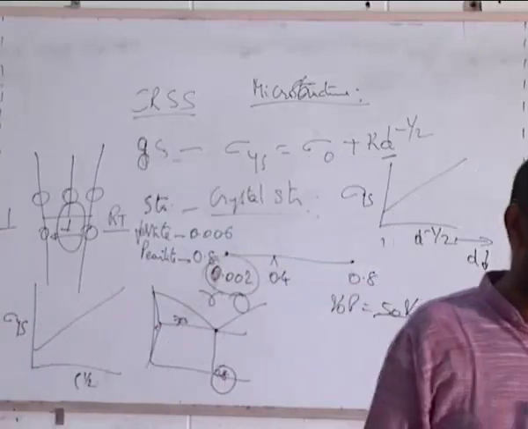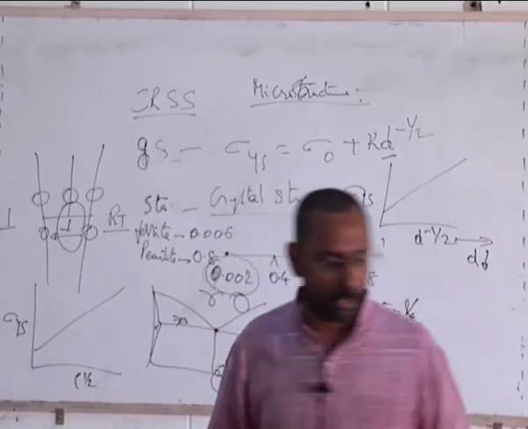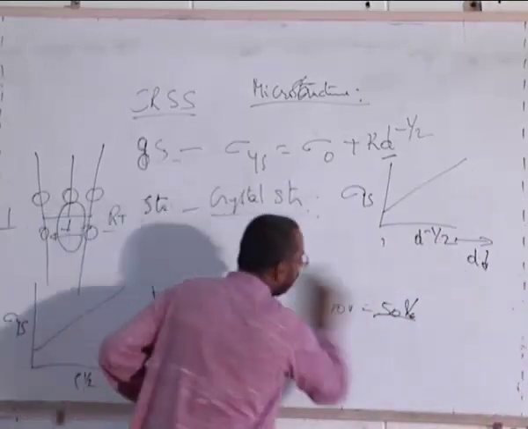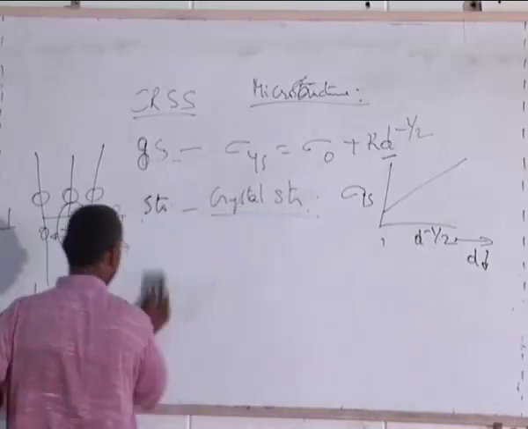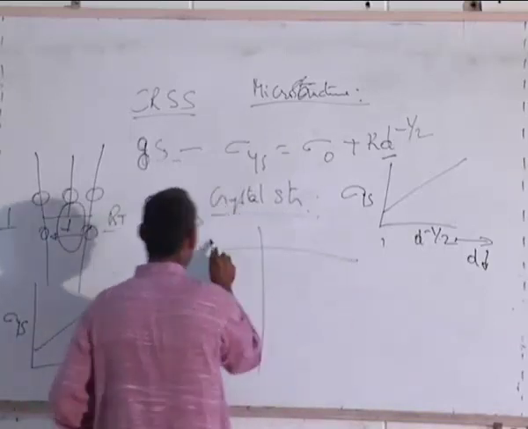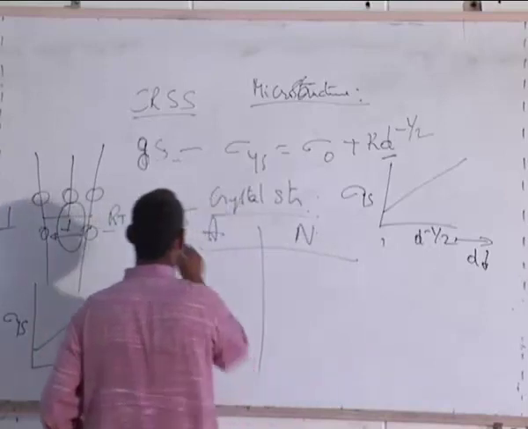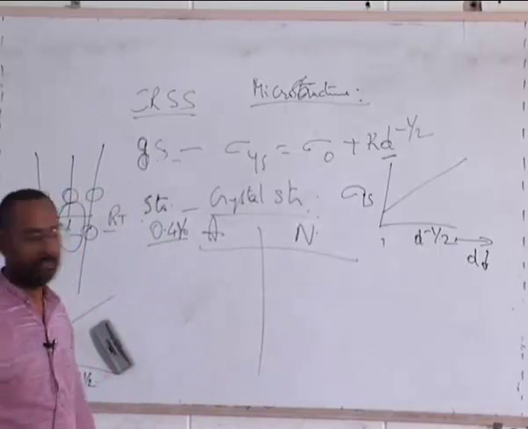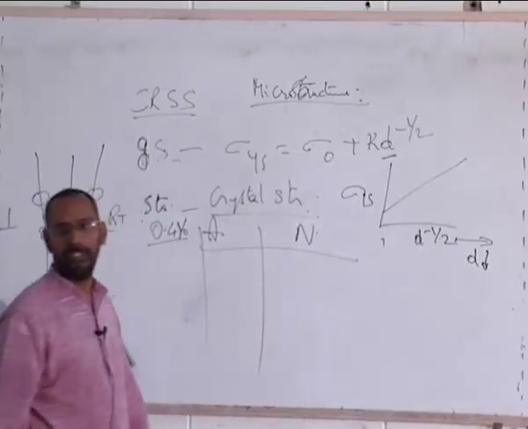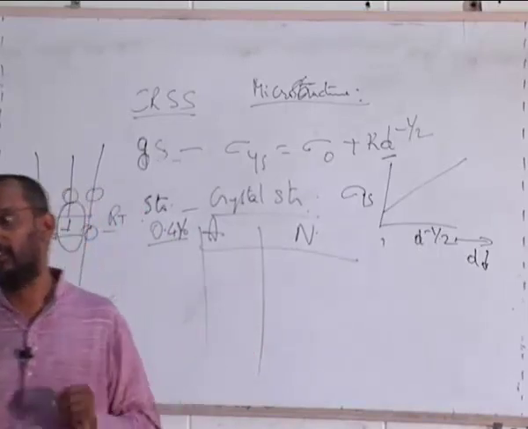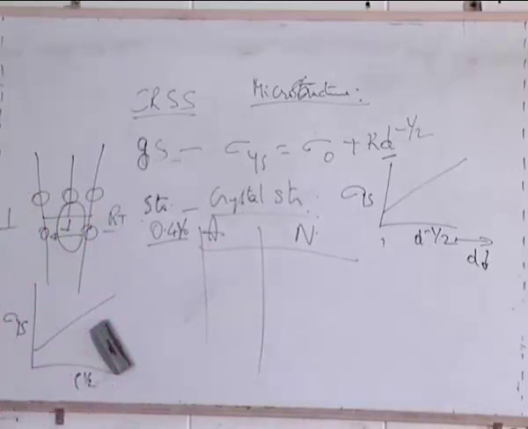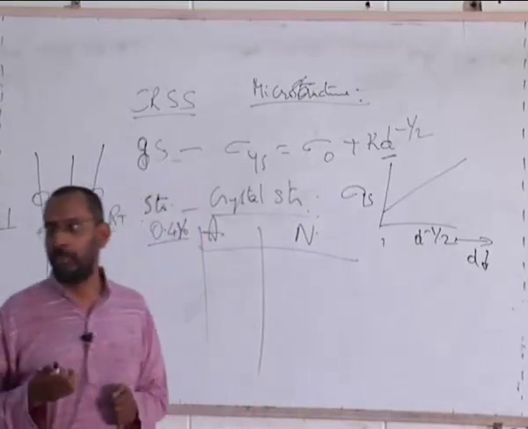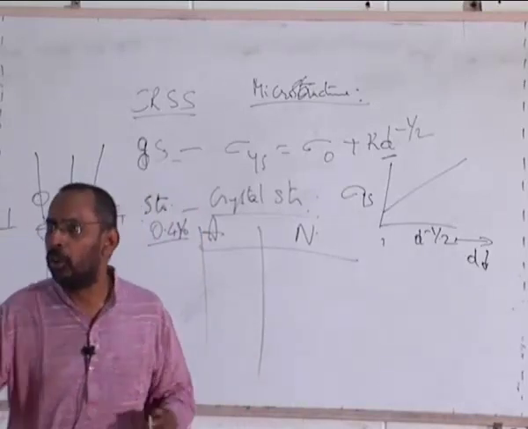Anything else? If I take simply one table I want to make now for you, it is very important, which I feel if you want to know about microstructures, you should know this. If I make a table, annealed, normalized, 0.4% carbon steel. What are the differences? Just now you said grain size. Grain size of what? What does this microstructure show? I mean, if I see it under a microscope, what does it show?